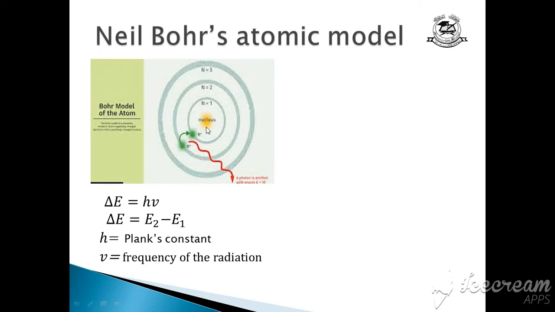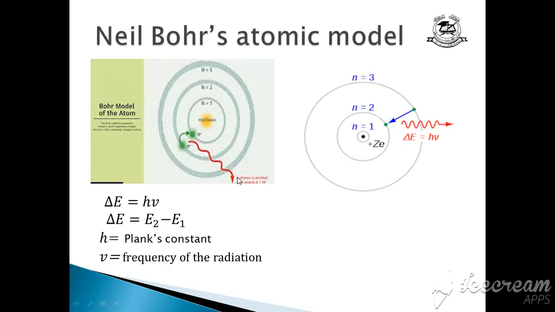The atom radiates, second point, the atom radiates energy as light only when the electron jumps from a higher energy level E2 to a lower energy level. When it moves from a higher energy level to a lower energy level, only then will the electron emit the energy. Alright, the quantity of energy radiated